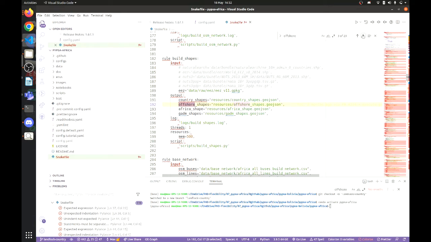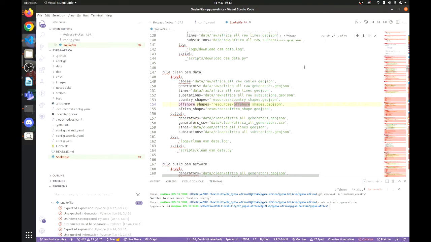So there are actually two ways how to deal with it. Either we say in all the scripts where there's an input, that like there must be a rule distinction, right? Like if it wants somewhere the offshore file, but we don't have it, it's not working. So let's check in one of the scripts, for example. So clean OSM was not working. That's what you were saying, right?